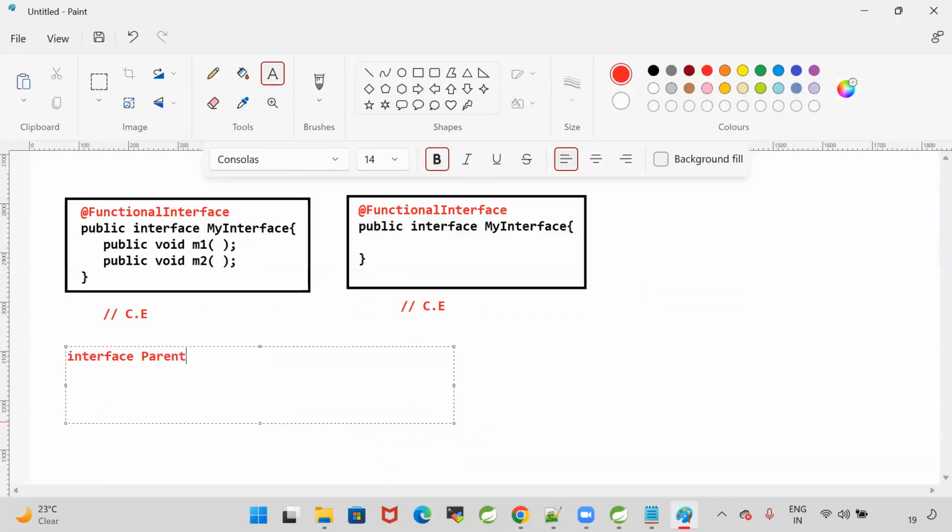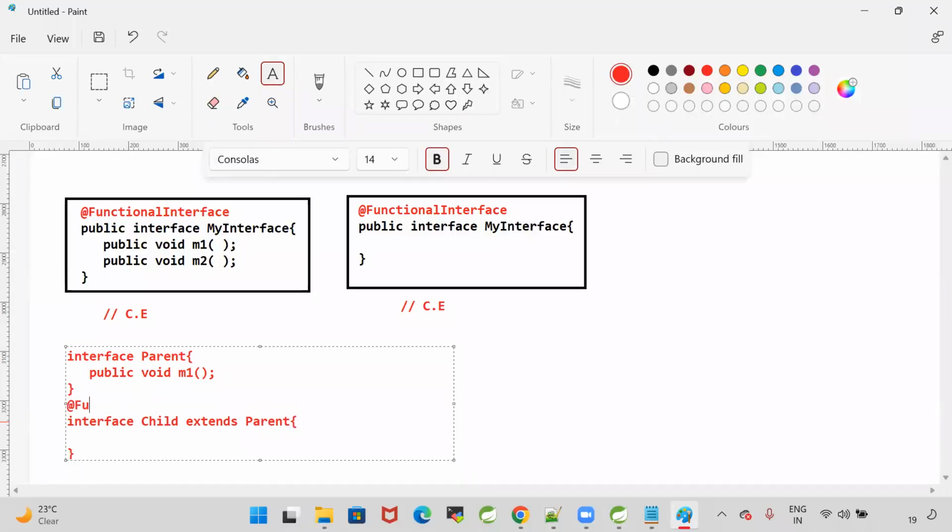Okay, now let me take another scenario. Interface parent, public void M1. And here I'm taking interface child. Child extends parent.